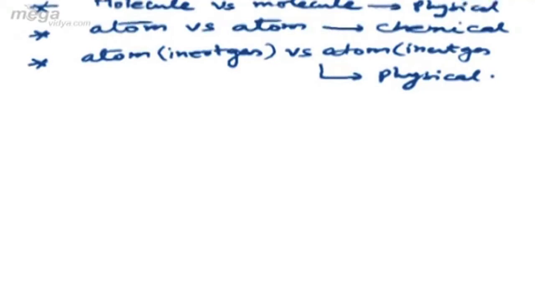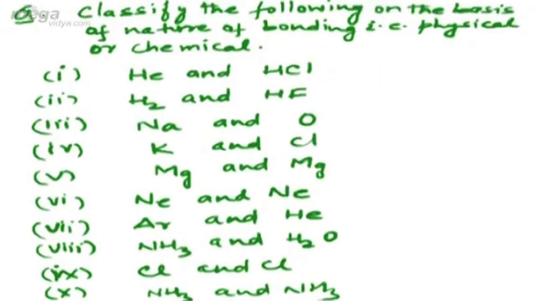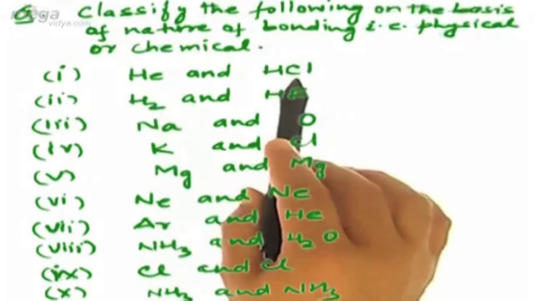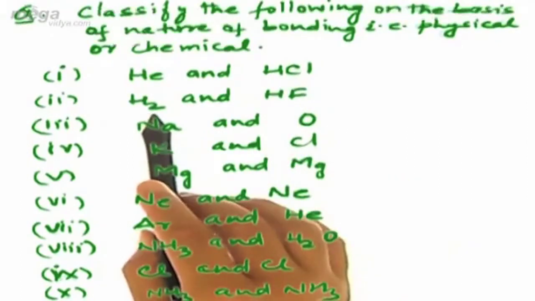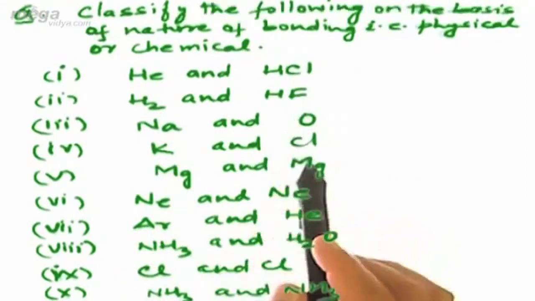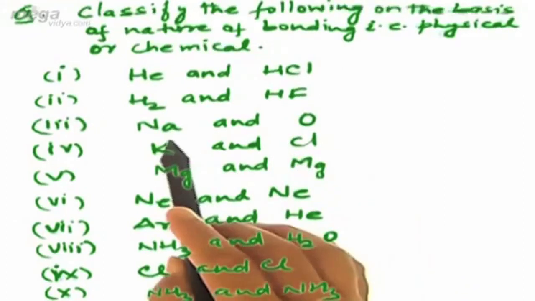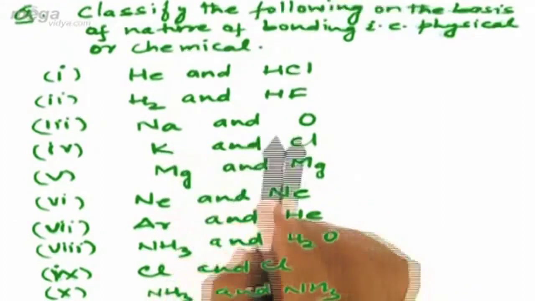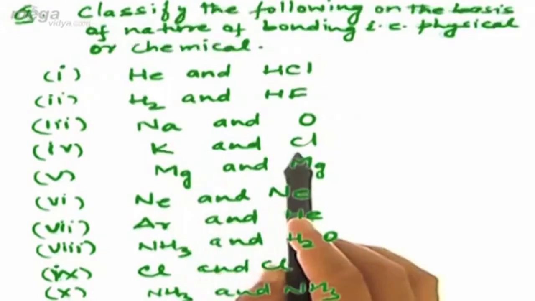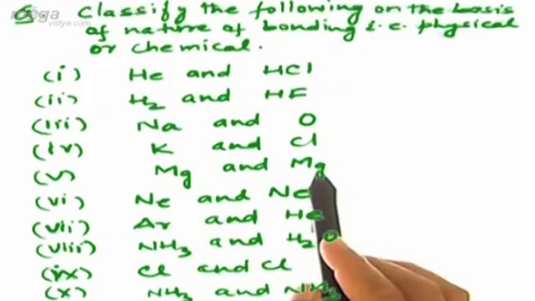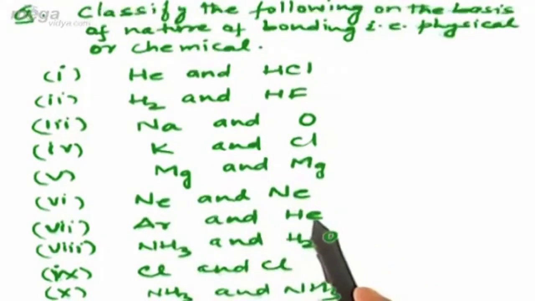Now let us take some questions on it. We have to classify the following on the basis of the nature of bonding, that is whether they will undergo physical bonding or chemical bonding. Very first is helium and HCl, hydrochloric acid. Second we have got H2, dihydrogen, and HF, that is hydrogen fluoride. Next we have got Na and O, that is sodium and oxygen. Next we have got potassium and chlorine, magnesium and magnesium, neon and neon, argon and helium, ammonia and water, chlorine and chlorine, and ammonia and ammonia.